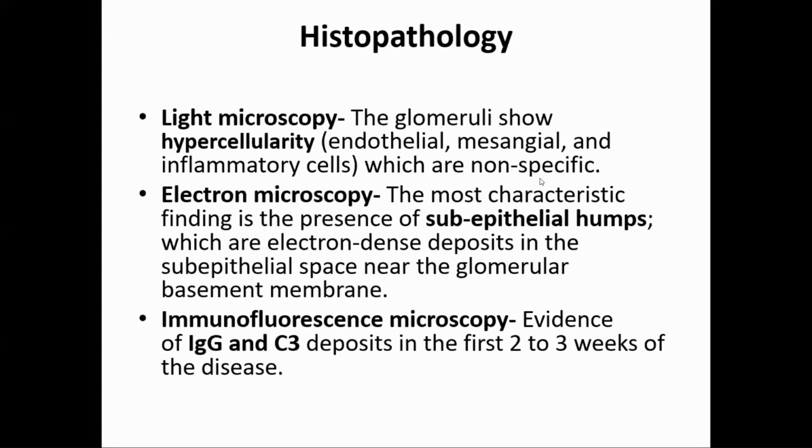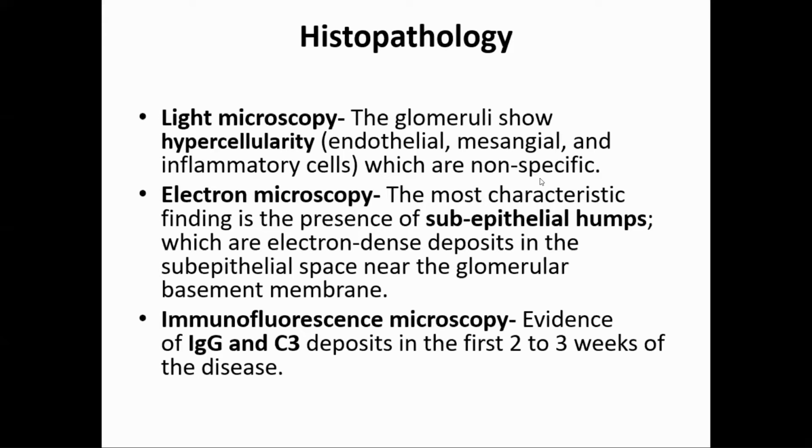The interesting thing is the electron microscopic finding, which we ask you in MCQs and even in theory. In electron microscopy, the most characteristic finding is the presence of electron dense deposits in the subepithelial space. Under the electron microscope, we find dense deposits in the subepithelial space, and we call them subepithelial humps along the basement membrane.